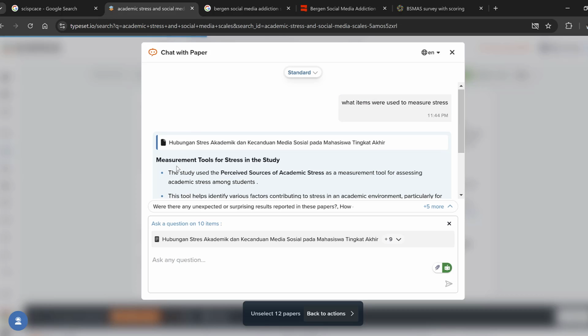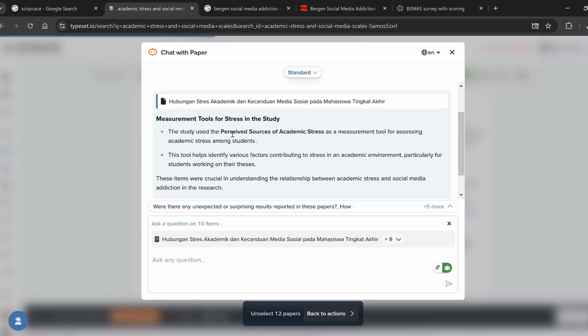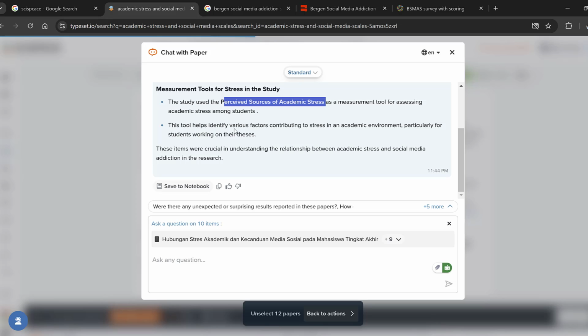So here it is. Measurement tools for stress in the study: the perceived sources of academic stress as a measurement tool for assessing academic stress among students. This tool helps identify various factors contributing to stress in academic environments, particularly for students working on their theses. These items were crucial in understanding the relationship between academic stress and social media addiction in the research.